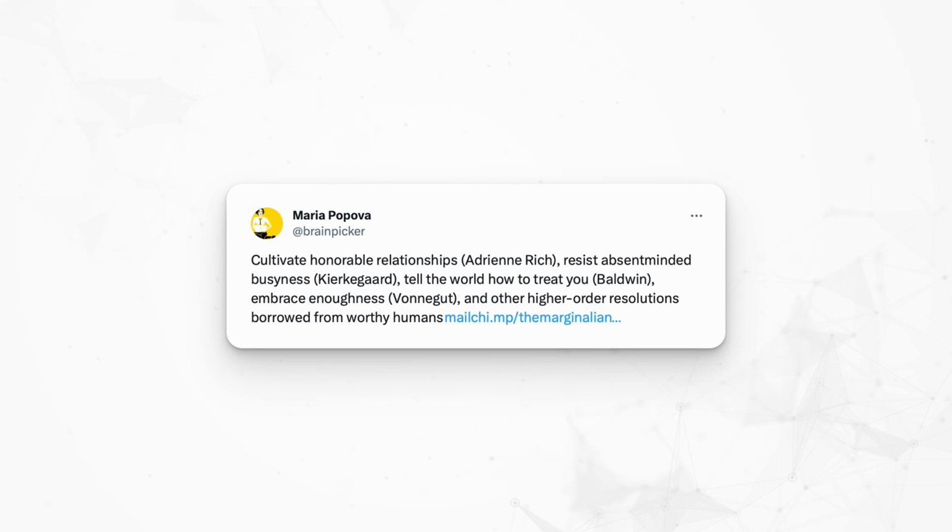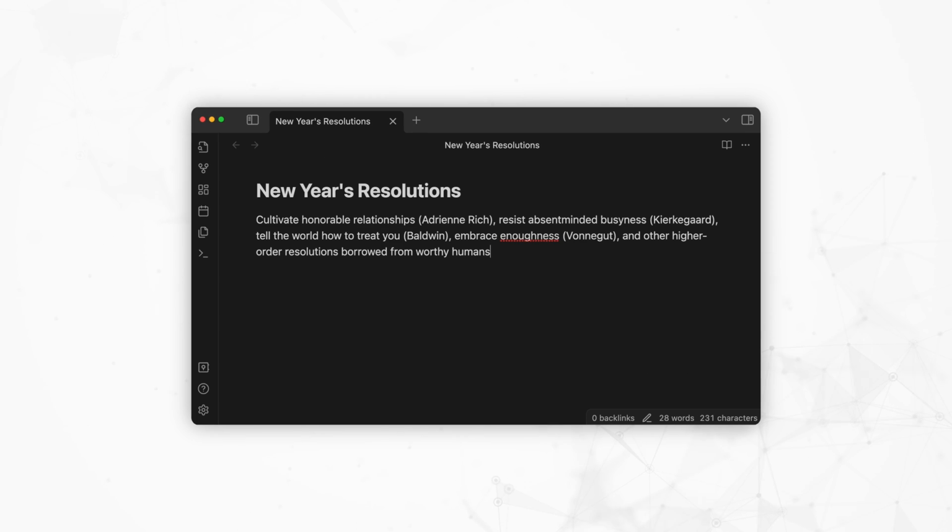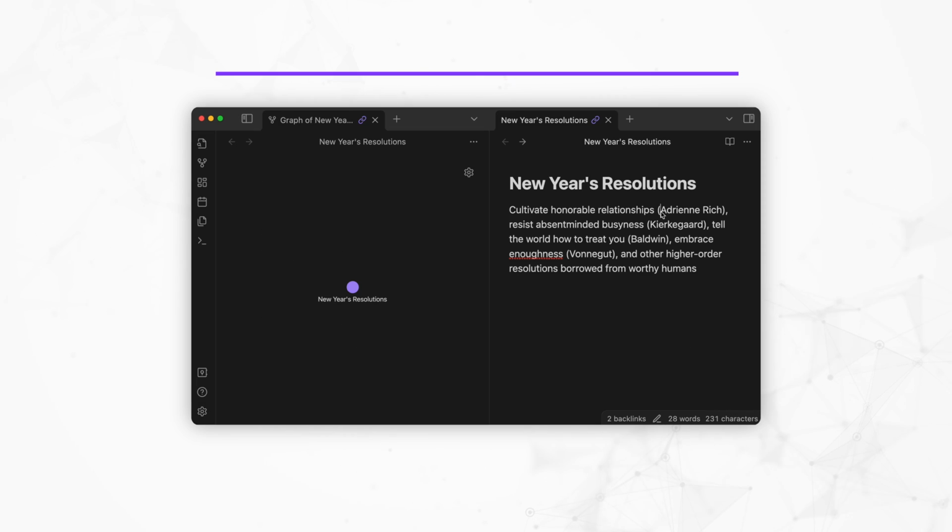This is an X post from Maria Popova that I loved. Let's create a note called New Year's Resolutions and paste the text in it. Let's open up the local graph so you can see what happens as I go along. Hit Command P and type local and hit enter.